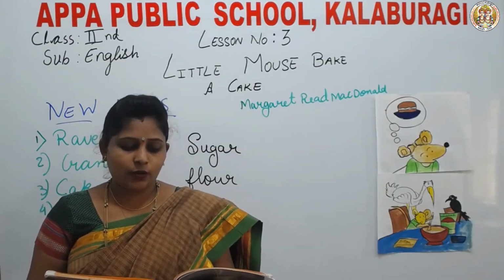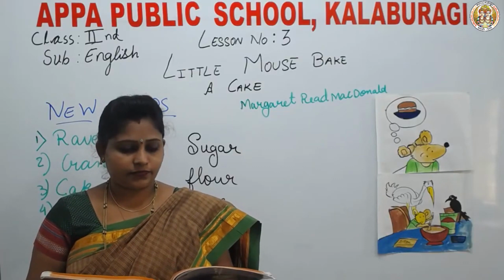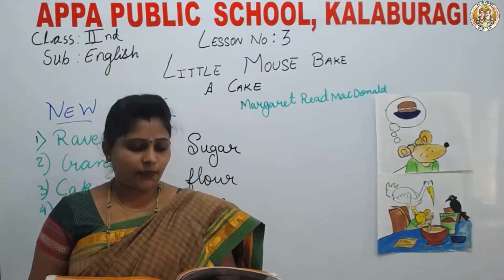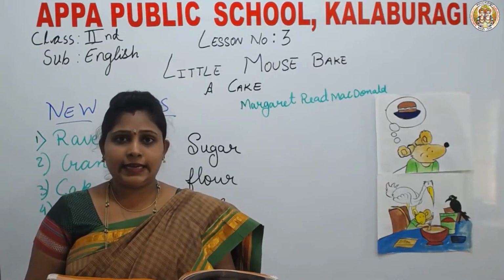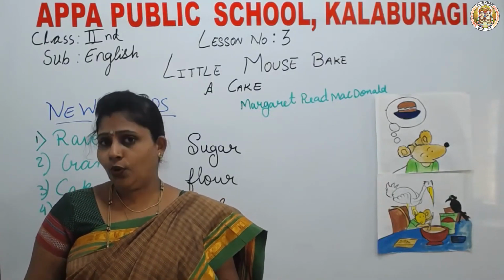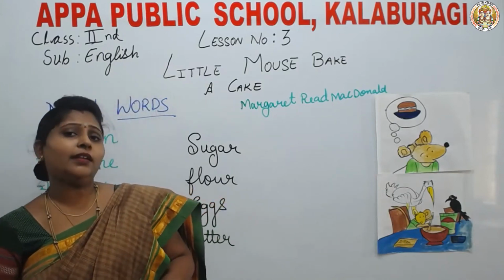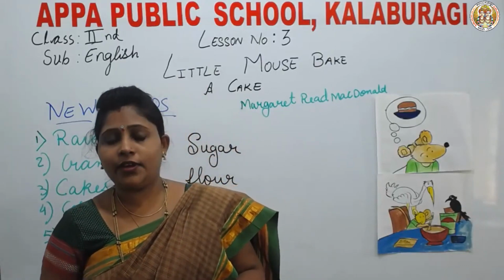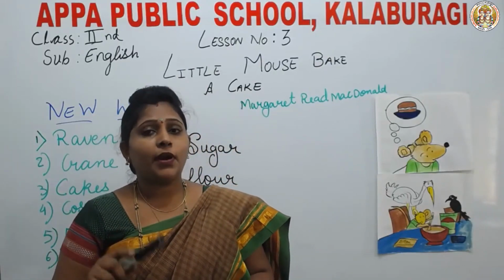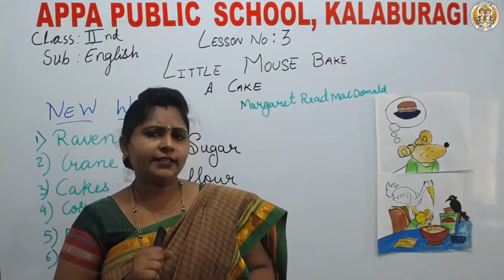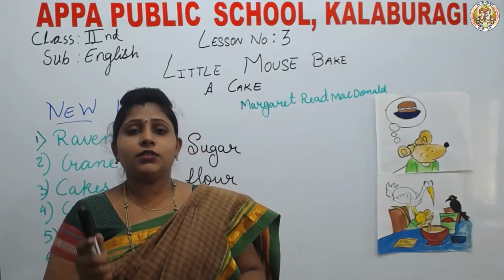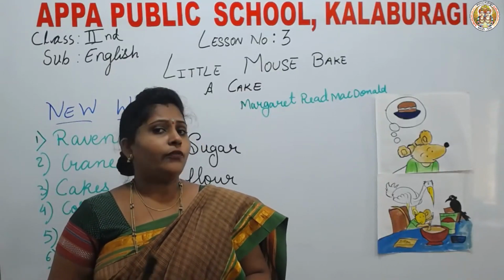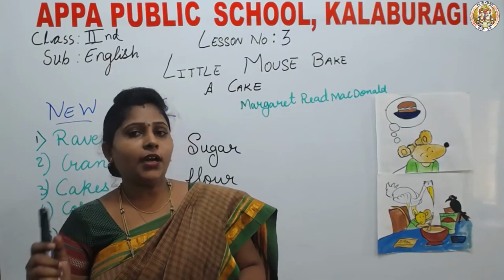Who will go to town to buy the flour? Not me, said Raven. I am busy. Not me, said Crane. I am busy too. So, when the little mouse asked the Crane and Raven to go to market, what did they say? They both replied that we are busy. So, we cannot go to the town